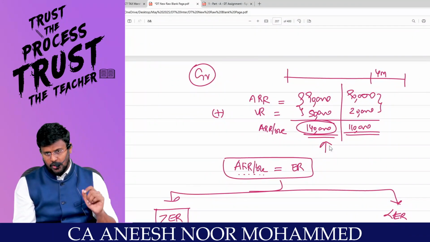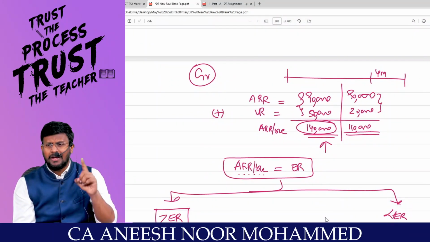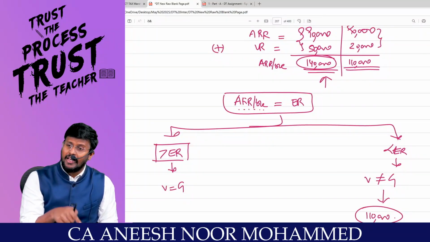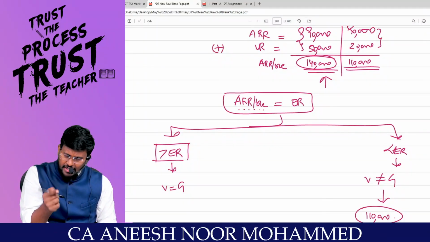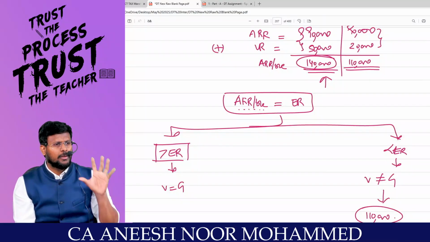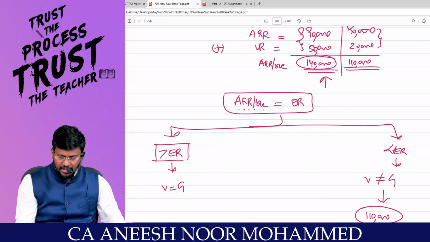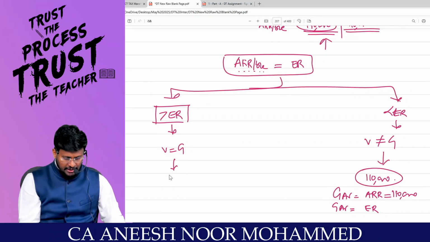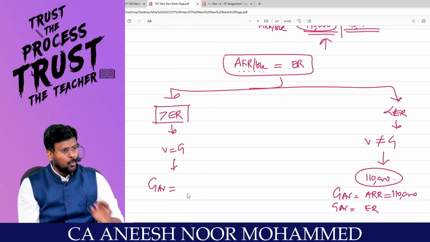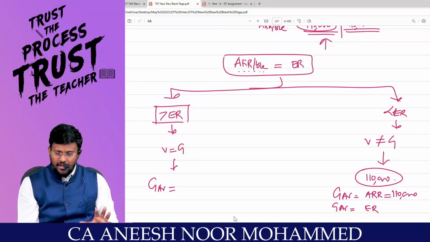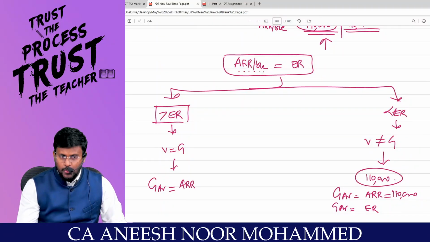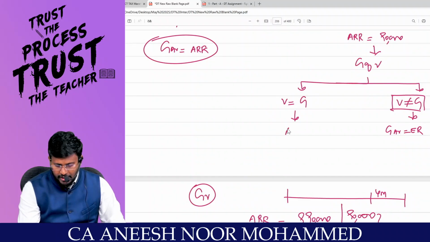But if the vacancy is genuine, I am saying to the government that, sir, if there is no vacancy, I would have collected 50,000. Then my actual rent receivable would have been 1,40,000, which is much more than the expected rent. So because of the vacancy only, my actual rent receivable comes down. Clarity? So the vacancy is genuine. The government is saying that I am ready to accept your claim. That means for GAV, I don't want expected rent. I want only actual rent received or receivable. So if the vacancy is genuine, GAV is actual rent received or receivable.